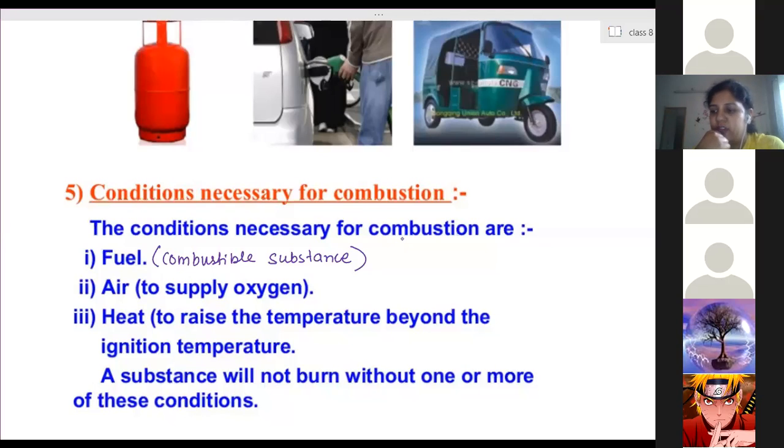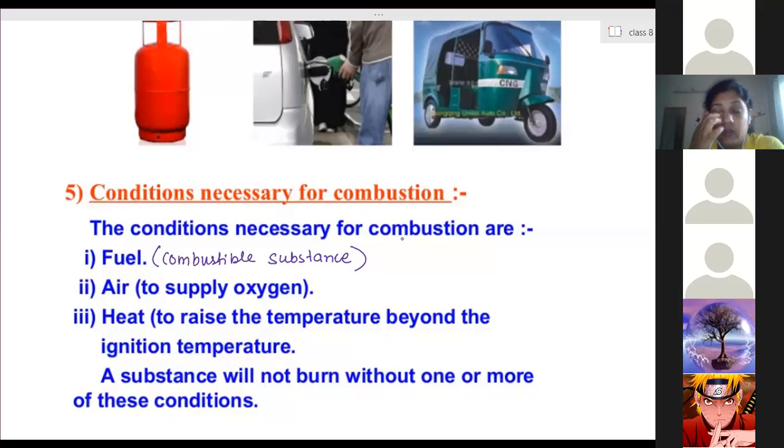If there is a large fire, say a house has caught fire, how do we extinguish that fire? One thing, that house already has fuel, and we can't cut off that fuel. So we can't work on the fuel part to extinguish the fire. We have to work on the other 2 things: one is the supply of air, that is oxygen, and the second one is the ignition temperature.